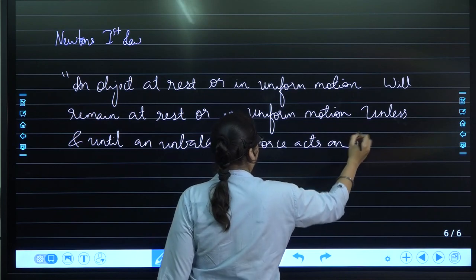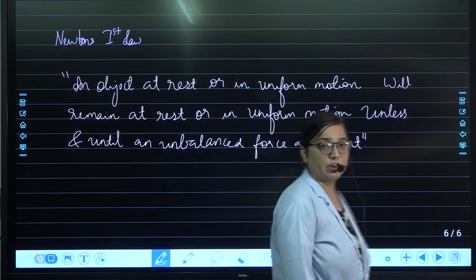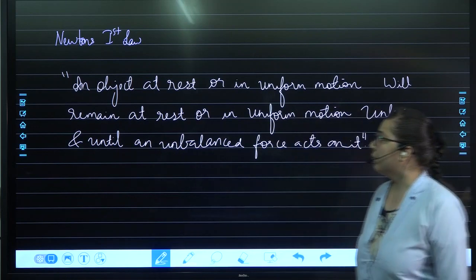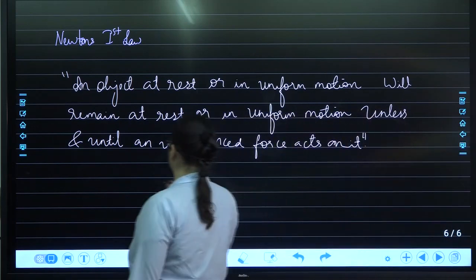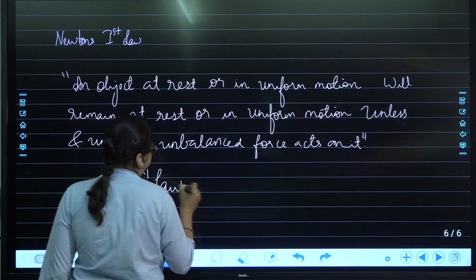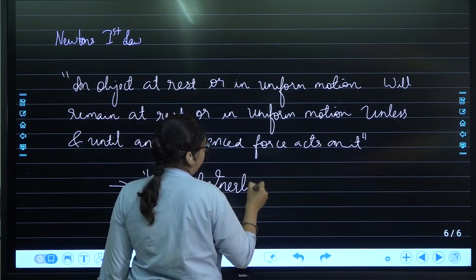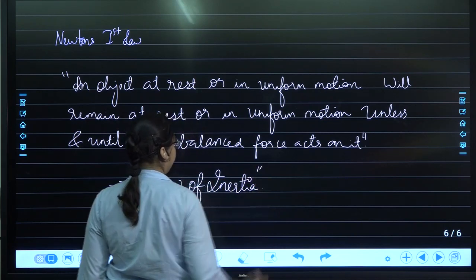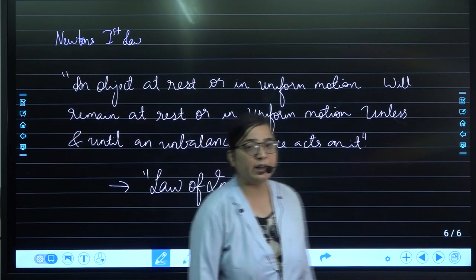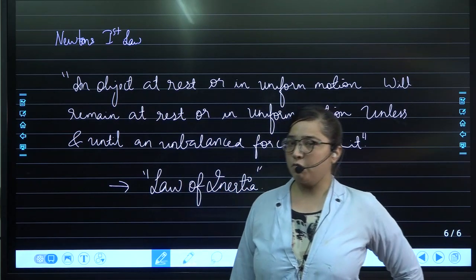So that is about Newton's law of inertia. The first law of motion is also called the law of inertia. And inertia, we have already discussed what is inertia and its examples. So these are also the examples of Newton's first law of motion.